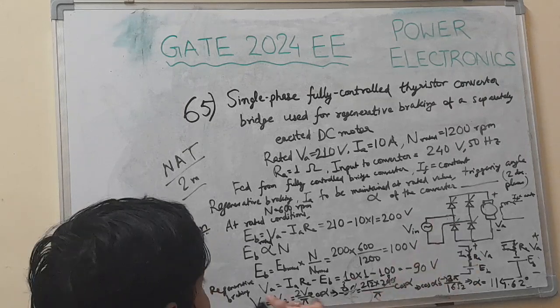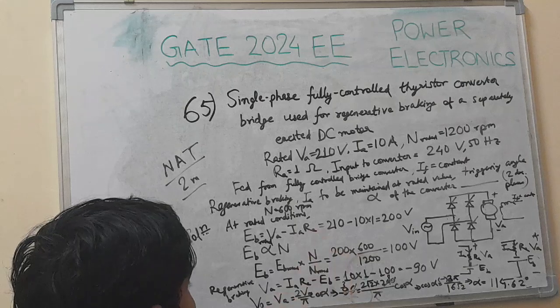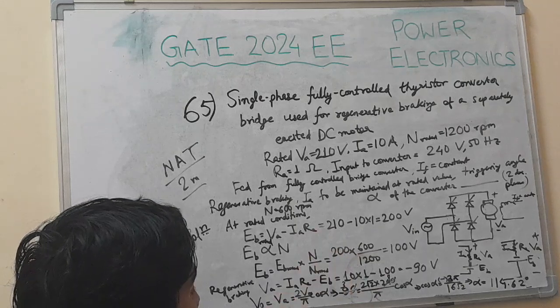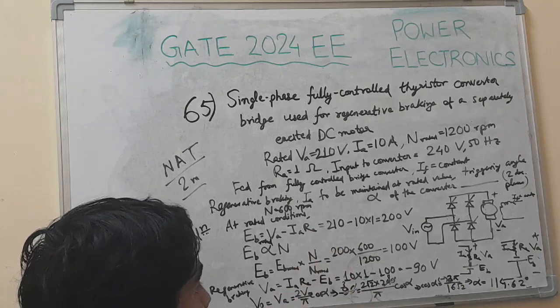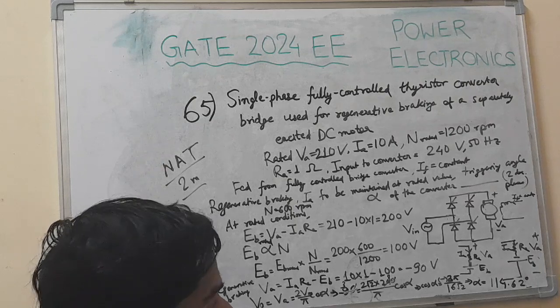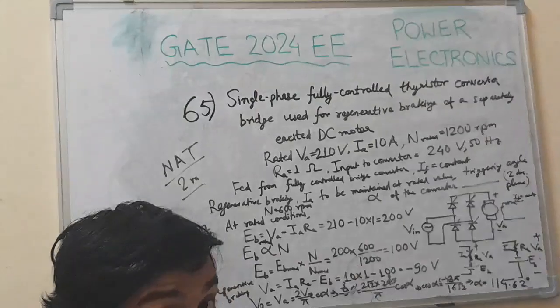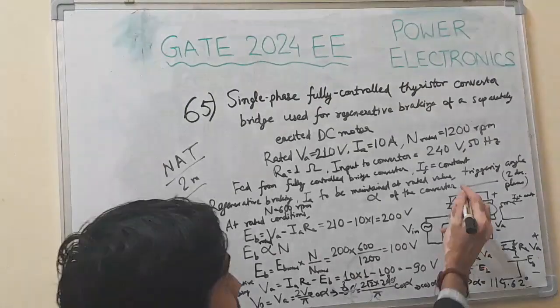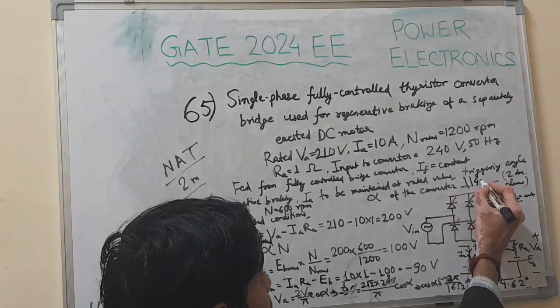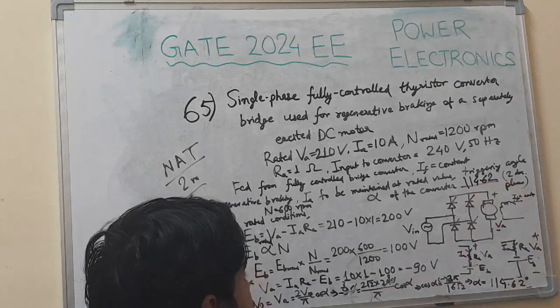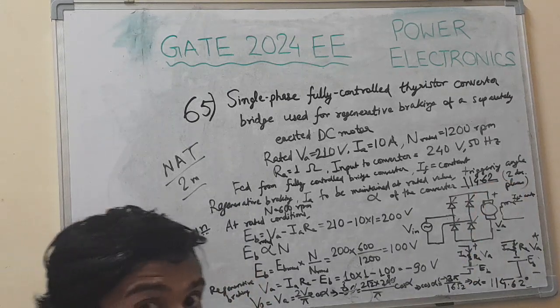Armature voltage is the output of the fully controlled single phase converter, which we applied from the output voltage DC value formula. From that we got the value of alpha as 114.60 degrees, and that is the answer of this question.